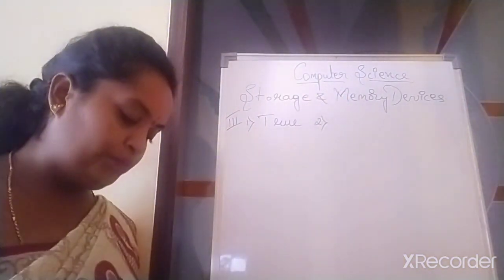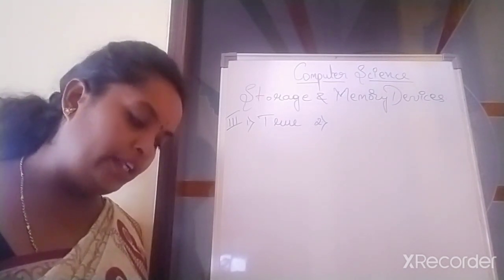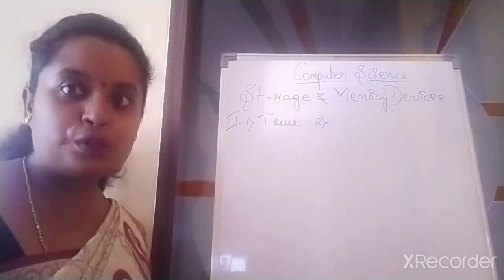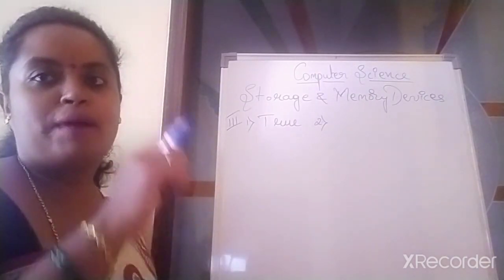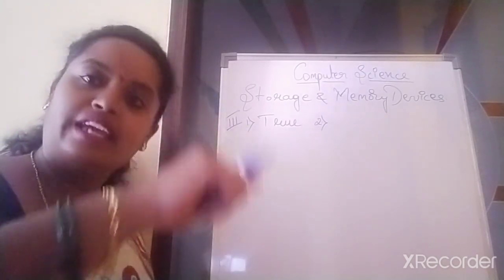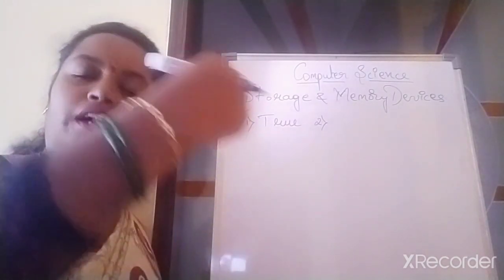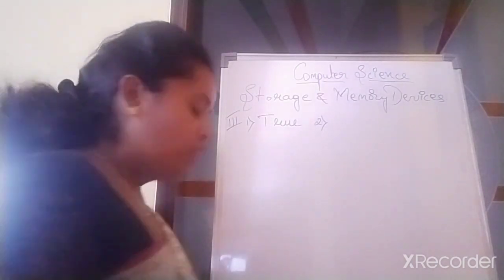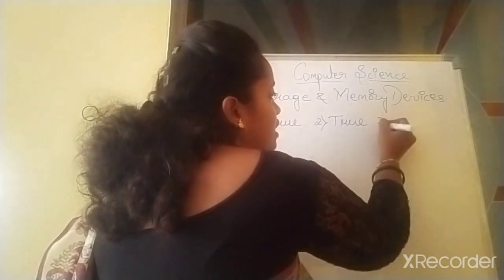Second one: you can store data on a CD-RW and can also erase it. True. RW stands for rewritable. Compact disk, rewritable, wherein you can even rewrite it. That means the data once stored can be erased and you can write it once again. So the answer will be true for the second one.